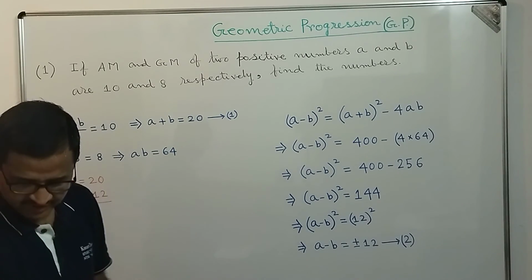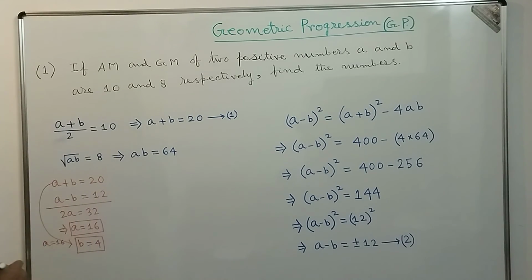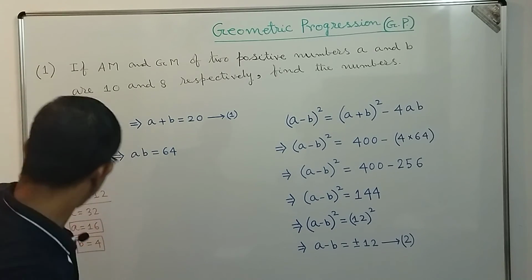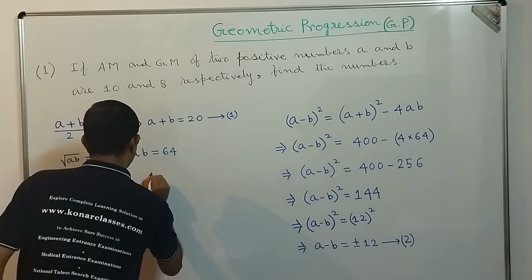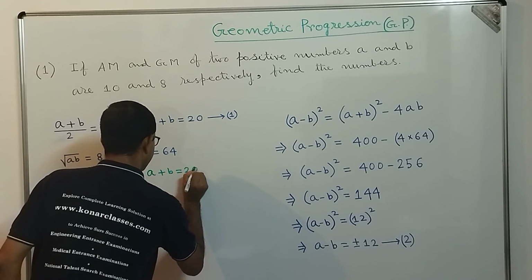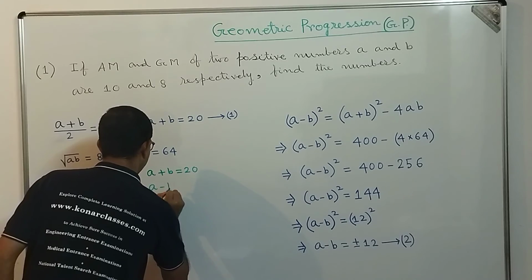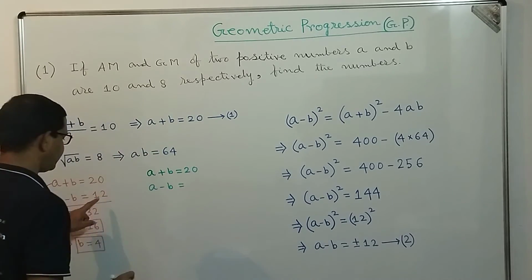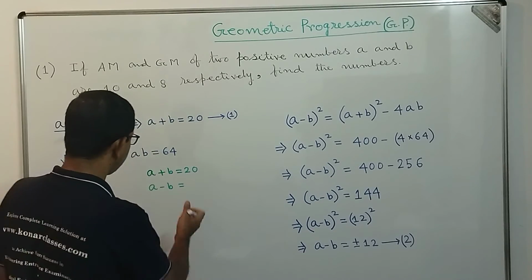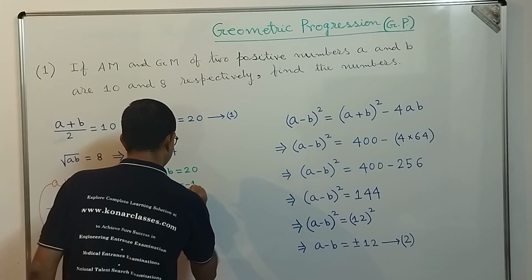Now we take A plus B equal to 20, and the value of A minus B as minus 12, because A minus B could be either plus 12 or minus 12. Now let's take minus 12.